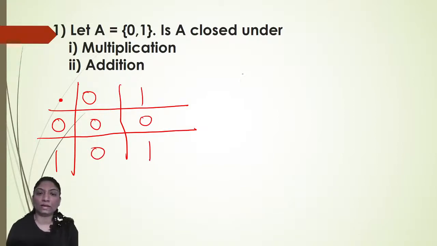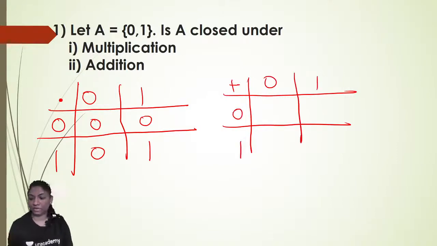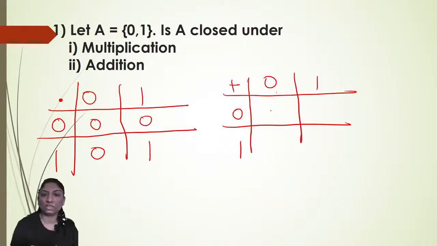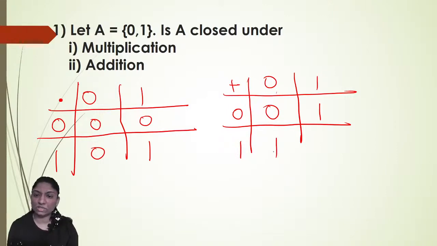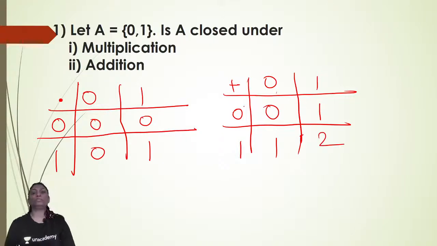For addition, 0 plus 0 is 0, 0 plus 1 is 1, 1 plus 0 is 1, and 1 plus 1 is, sorry, 2. So plus and dot are both operations defined on the set A.